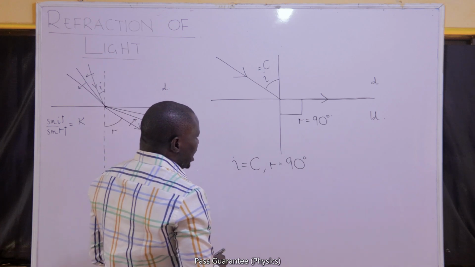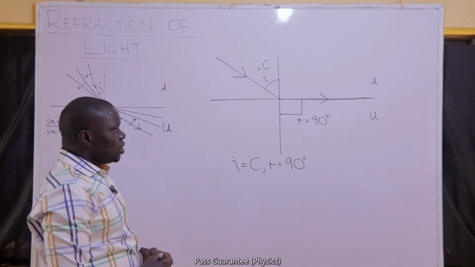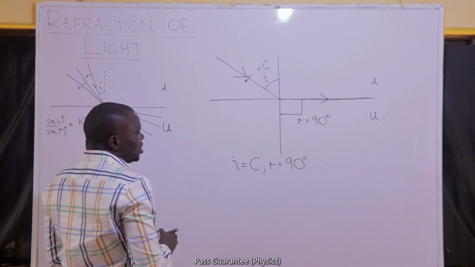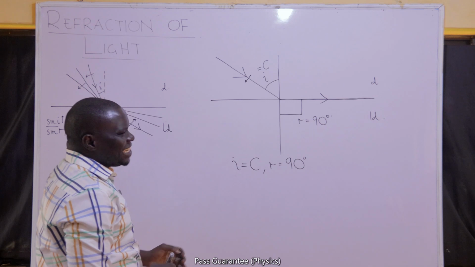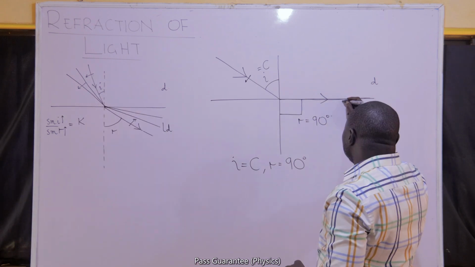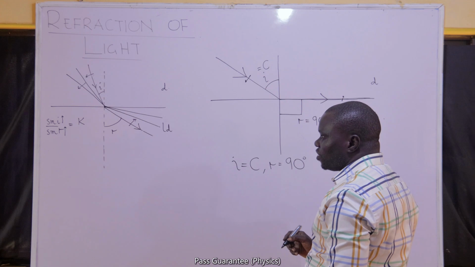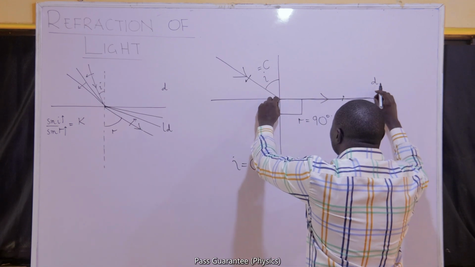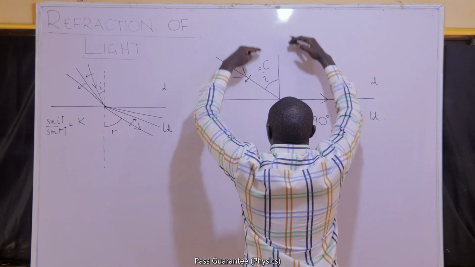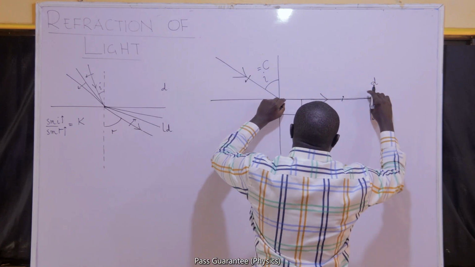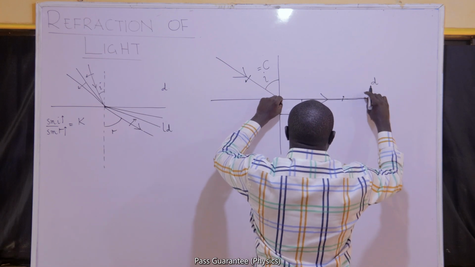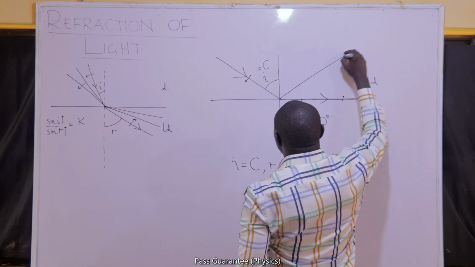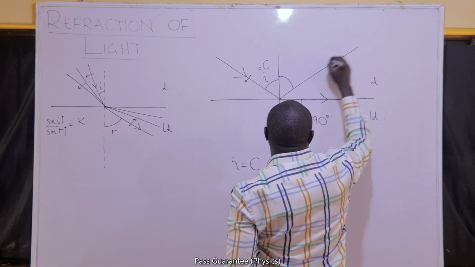Beyond that, we can now have a very strange phenomenon. If you now keep increasing the critical angle, if you increase it by the slightest amount, of course, the refracted angle will also attempt to increase itself. In increasing itself, it will have to now move into the incident medium. Remember that the whole of this is the incident medium. If this is to move into the incident medium, it won't increase by any bit other than the fact that it will now become a reflected ray.